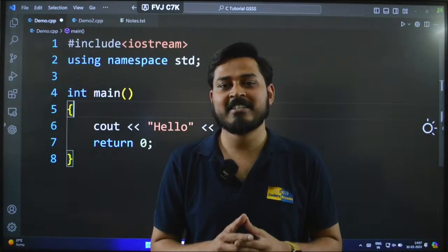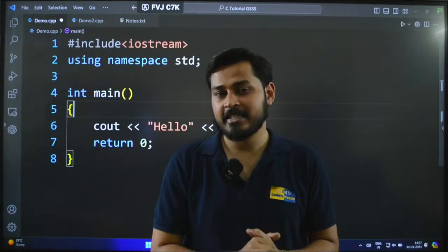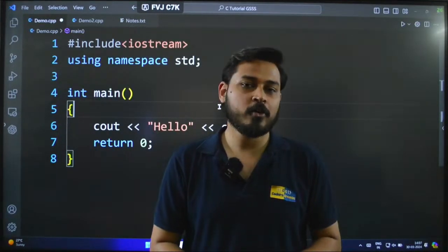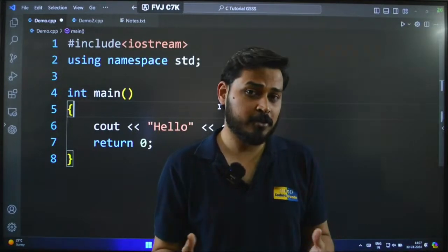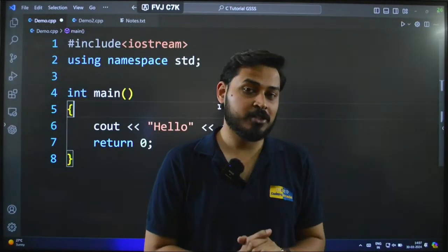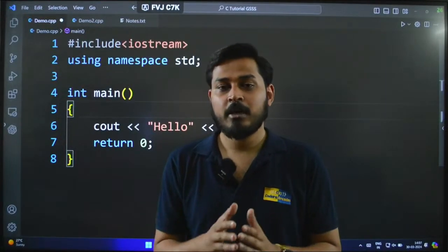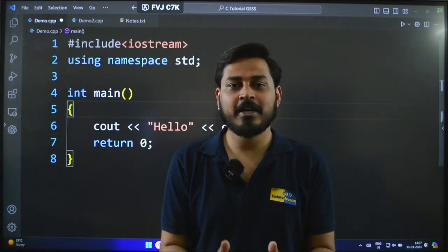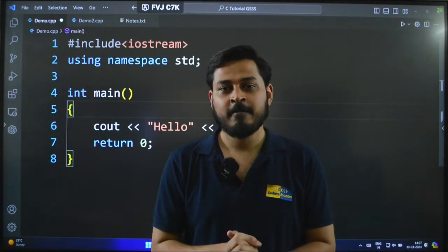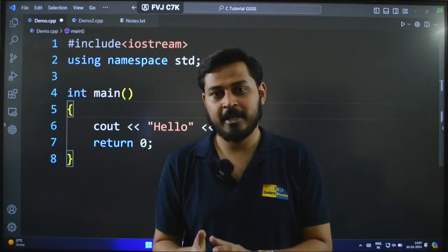Main function is written for one main reason, and that is for the code execution. We have already understood in the very first live session that we had why we write the main function. Let me just tell you in brief. Main is the place where the actual execution starts or happens, and for that reason we write main. And main is a function.